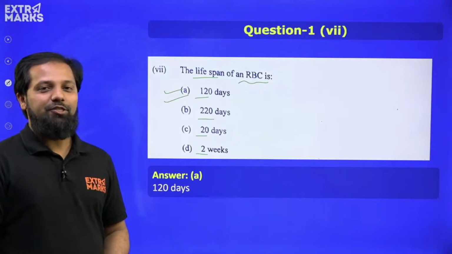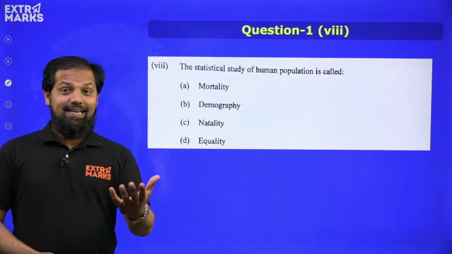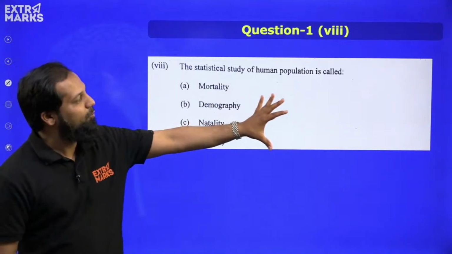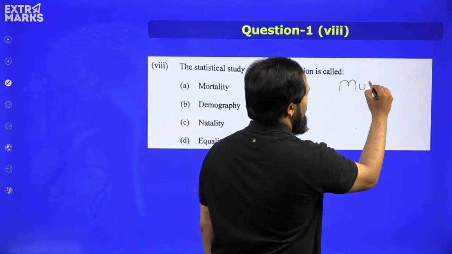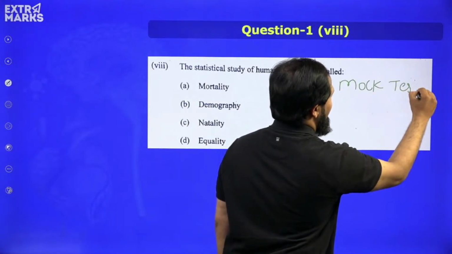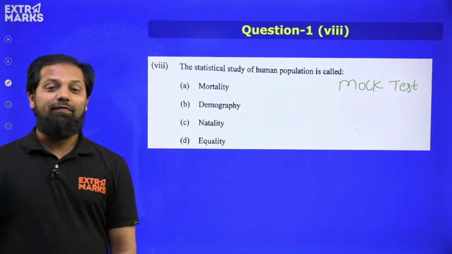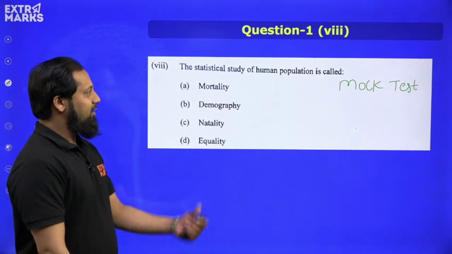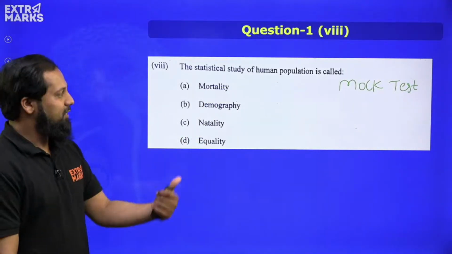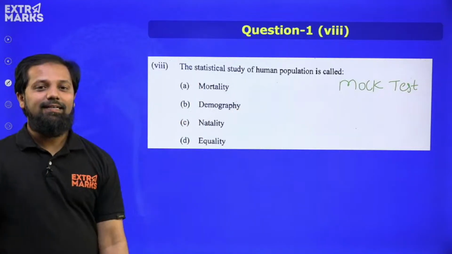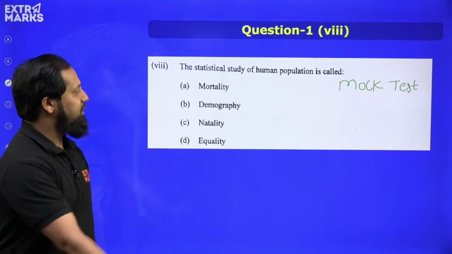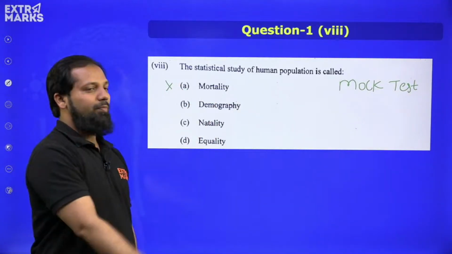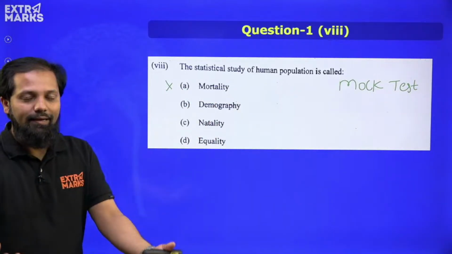Okay, now students, moving ahead. The statistical study of human population is called. Again, this is one of the questions that we have discussed in our mock test, right? A direct question which we had in our mock test. So here you have got options. Mortality, what is the statistical study known as which is related to the human population? Is it mortality? Obviously no, because mortality deals with the death rate, right?